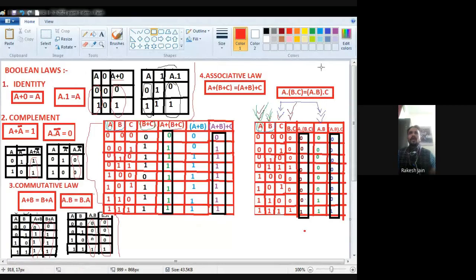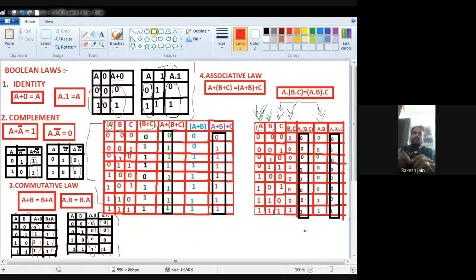Okay. Now what is the final output side? A dot B dot C. See with this blue color. Where is the A dot B? A dot B is this one. And where is the C? C is this one. So only consider this and this. Only see this line and this line.